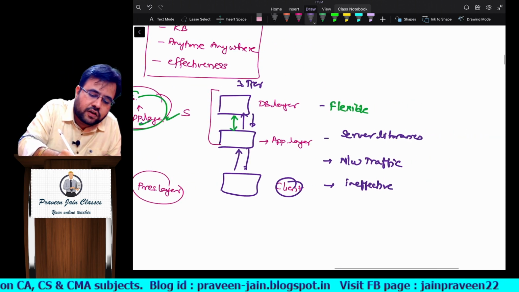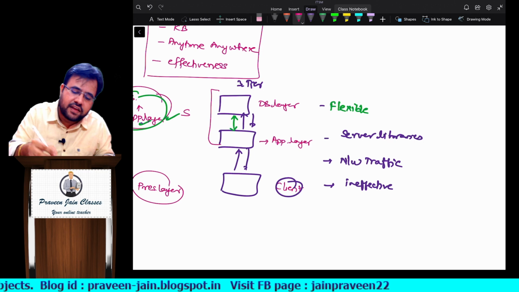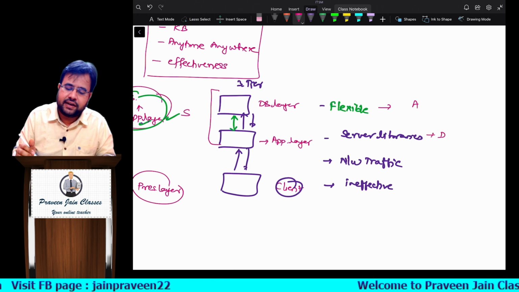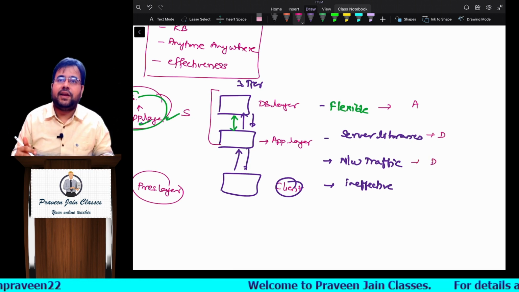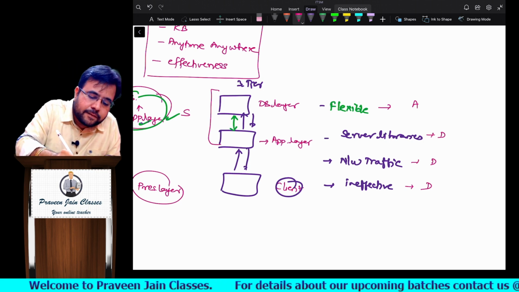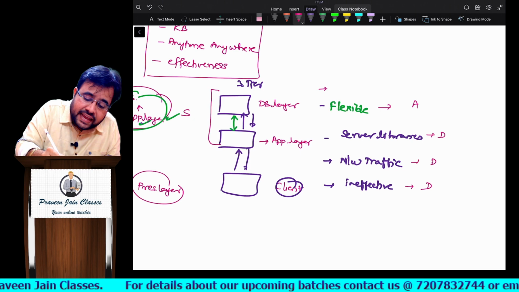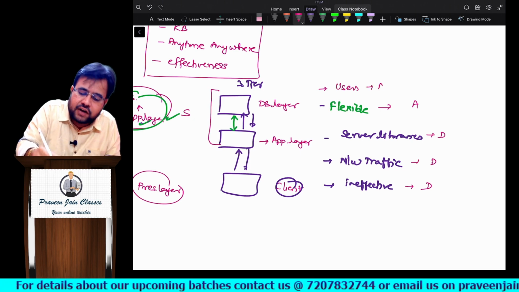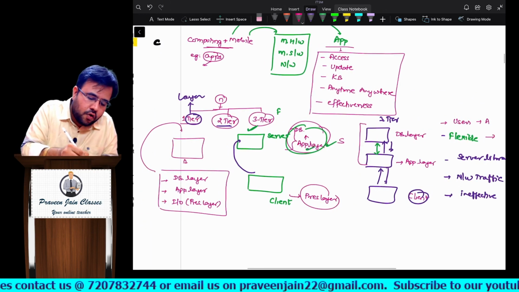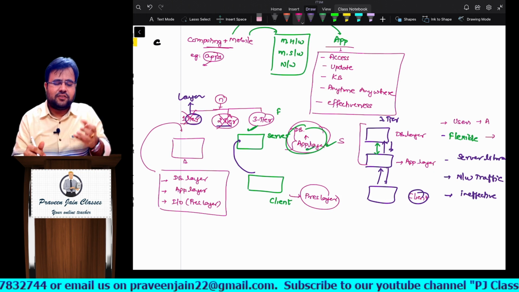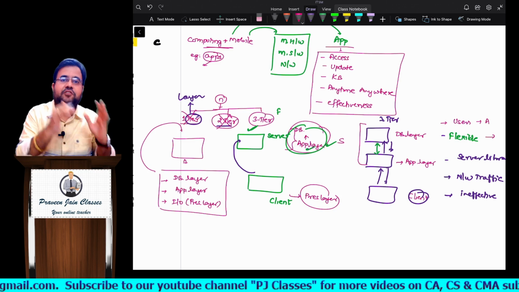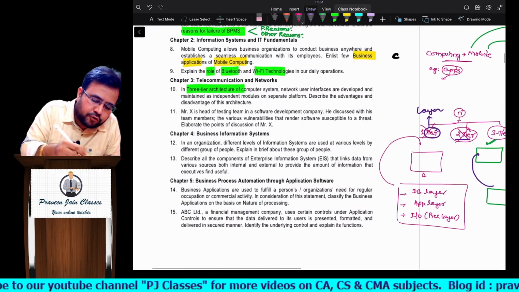So here what you have to do, sir, now you have to write down what are the advantages, disadvantages. Can I say flexibility is an advantage, more server libraries are required, so obviously this will be a disadvantage. Network traffic is there, obviously it will be a disadvantage. Ineffectiveness is there, obviously this will be a disadvantage. So can I say you are able to meet the increasing requirements of user, this will be an advantage. So this is what you are supposed to write for the three tier answer. In fact, one tier and two tier was not my answer, but the thing is, three tier can be explained better if you have a bit of knowledge of one tier and two tier, hence I have explained that also. So this is what you have to write in three tiers, sir.